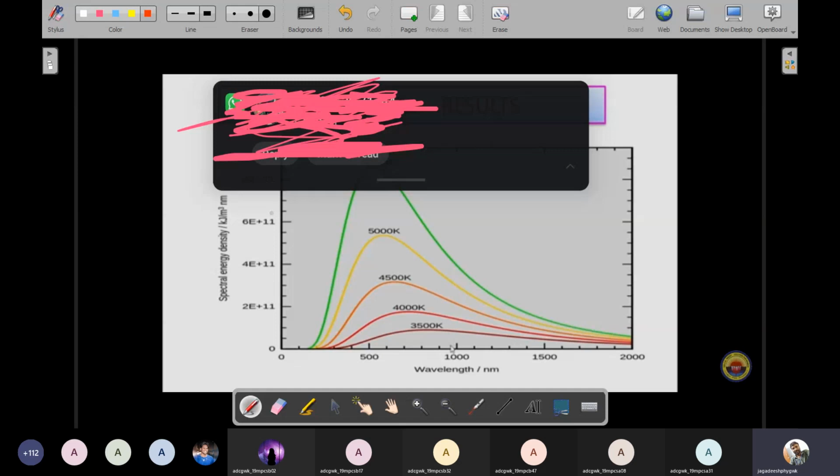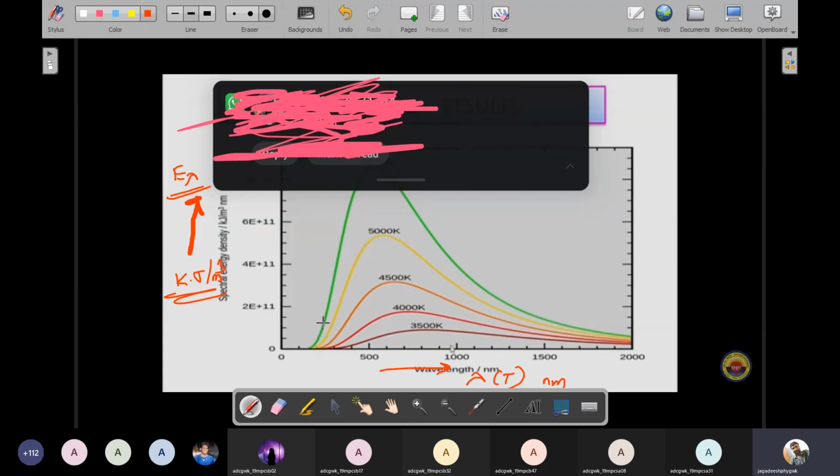Okay. So here, this is the energy distribution. This is called the intensity of energy distribution, intensity E lambda. I'll take the graph, and this is the wavelength lambda at different temperatures. This is called wavelength. Its units are nanometers, and this is the temperature. Spectral energy distribution is in kilojoules per meter cube. So this is the intensity unit.